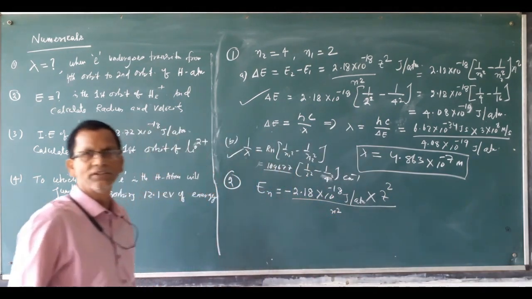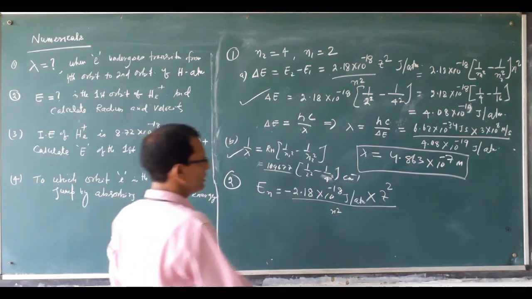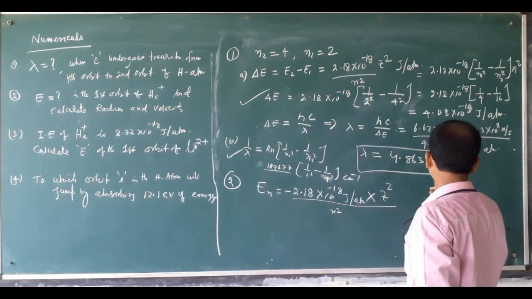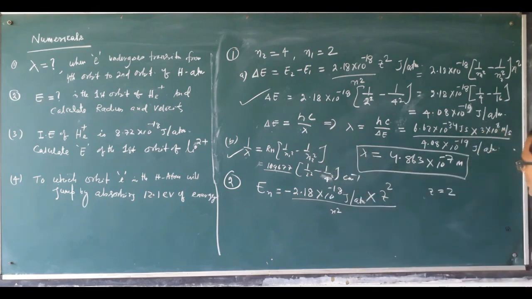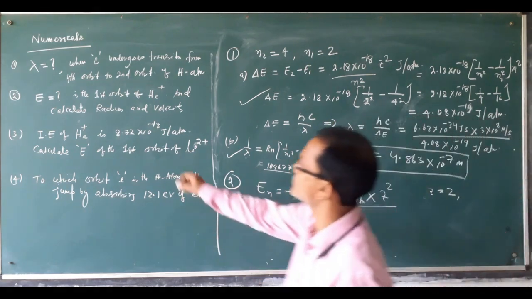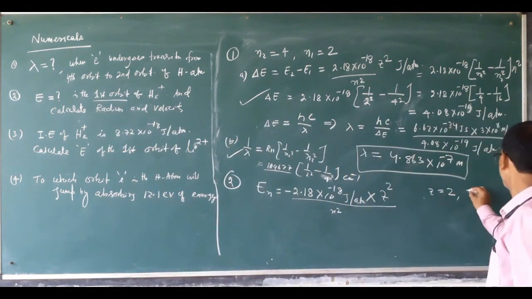Clear? This is the formula. Here helium is direct, so the Z value is equal to 2 because for helium the Z value is 2. And N, what is the question? First orbit. First orbit means N value is 1.